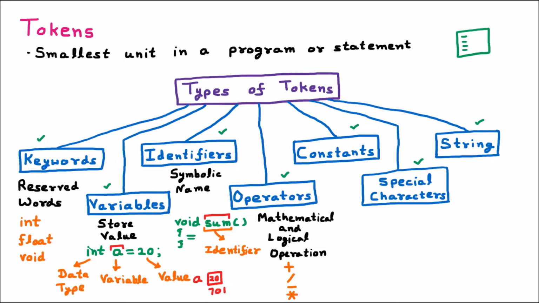Next type of token we are having is the constant. Constant means some fixed value whose value do not change throughout the program. So that is the constant. Let us suppose that in our program we are declaring a value which is of pi. We know that pi is the specific value which is used for calculating the area of circle, which is pi r square, and the pi value is 3.14.